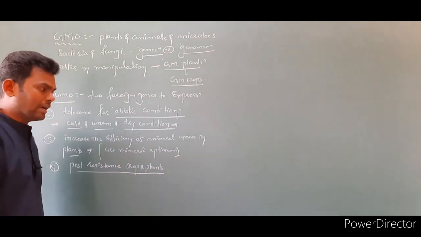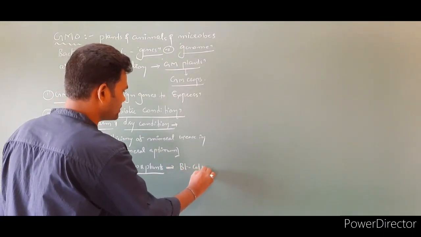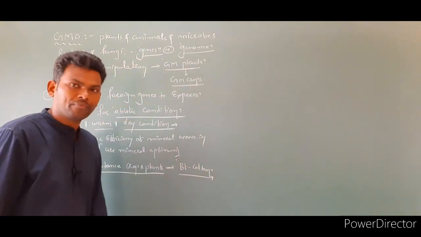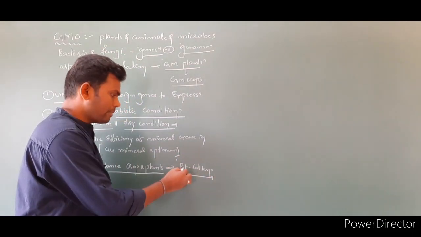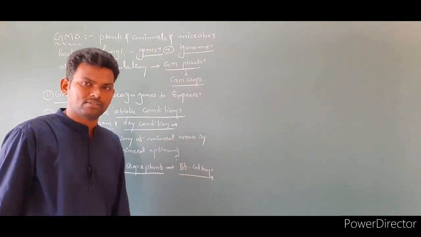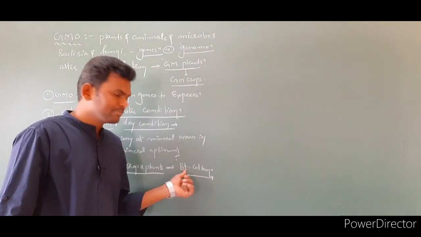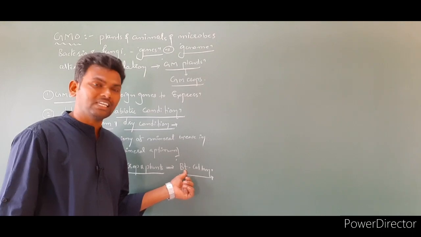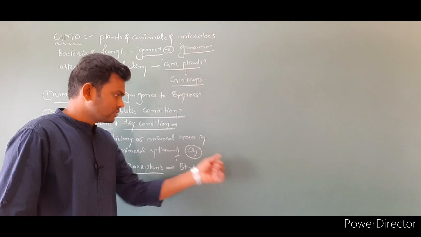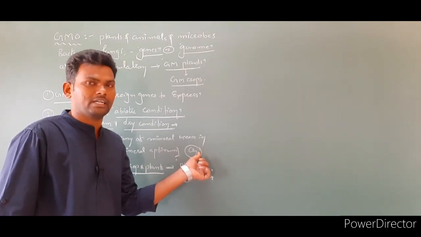Pest resistant plants, for example, nowadays BT cotton is a very common word, maybe all know this word. BT means Bacillus thuringiensis genes. Bacillus thuringiensis is a bacteria. From this bacteria, they isolated the cry genes. Which genes they isolated? Cry genes. So this cry gene product has the capacity to kill the insect.